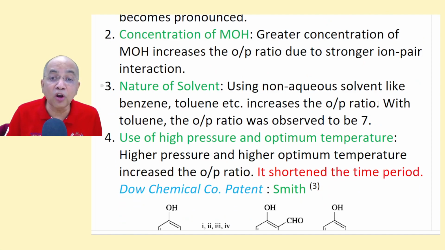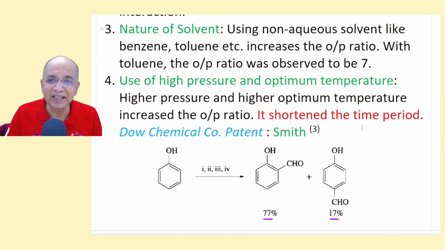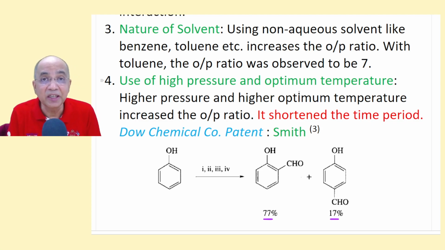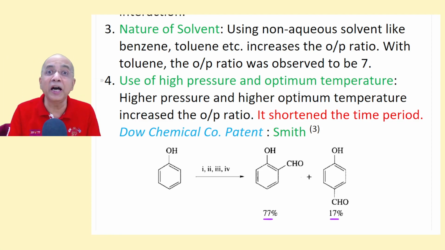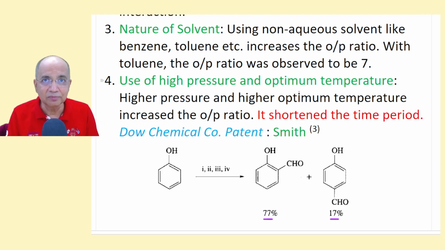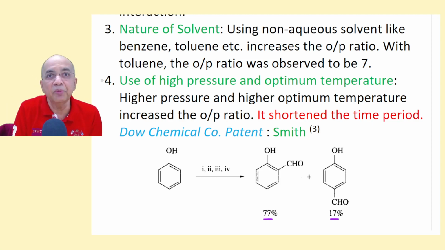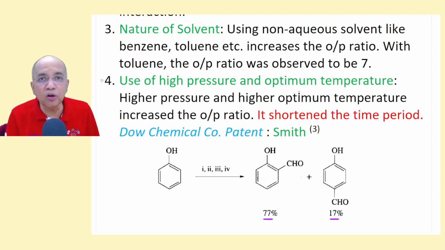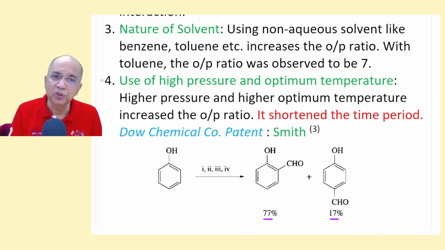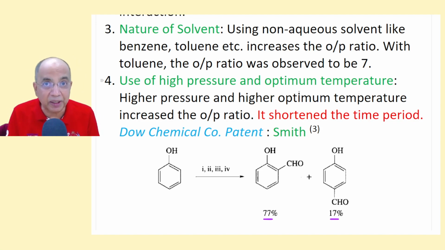Nature of solvent: using a non-aqueous solvent like benzene or toluene increases the ortho-para ratio. Sometimes the ortho-para ratio can reach up to 7. Then use of high pressure, because this is the age of commerce. If you wait a long time for the reaction to be complete, meaning no further reaction, you should be content with that yield, maybe a poor yield, because waiting longer will not improve it. That is usually called reaction completion. That doesn't mean 100%. 100% is not possible.